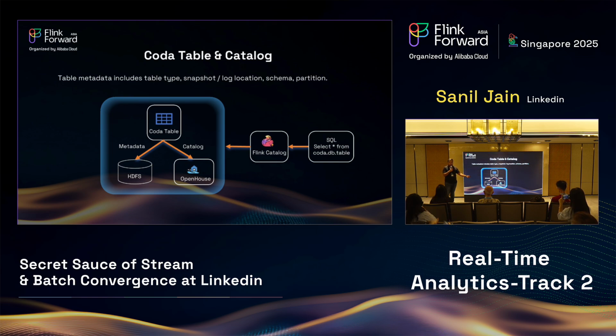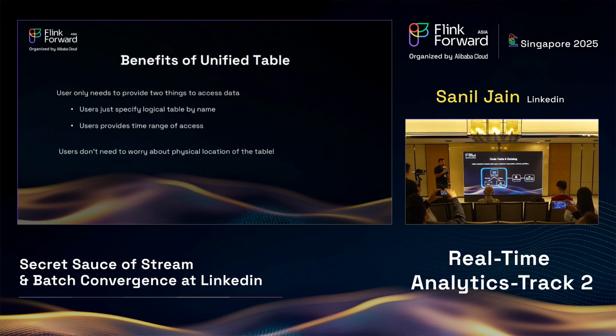We use OpenHouse as our control plane for managing these Iceberg tables, so Coda internally uses OpenHouse as a catalog for catalog services. So that's the Coda table and the catalog abstraction. Then you can have a Flink catalog that can access Coda tables, and users can just do select star from coda.db.table. And the same code works in streaming as well as in batch.